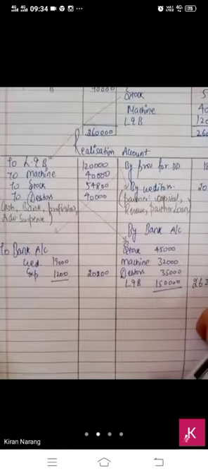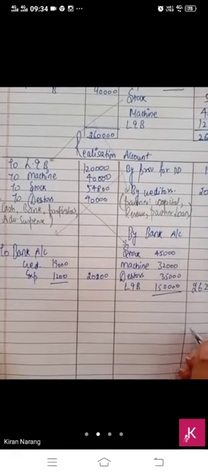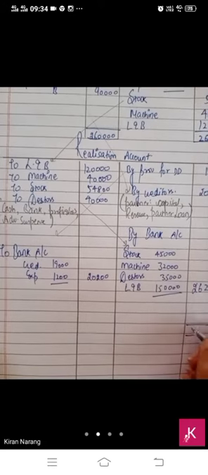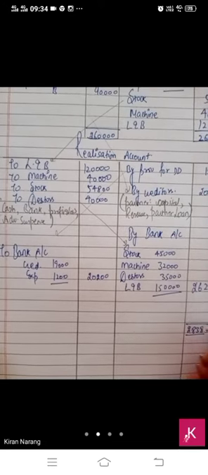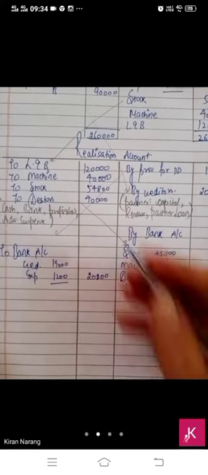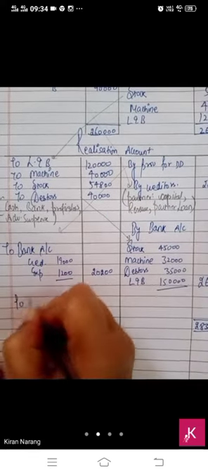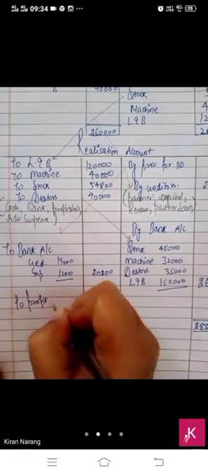So now we have to calculate the answer. Do the total of both the sides in rough. Now the total of this side is 283800, and we have to deduct all these items, and here we will get some profit on realization.